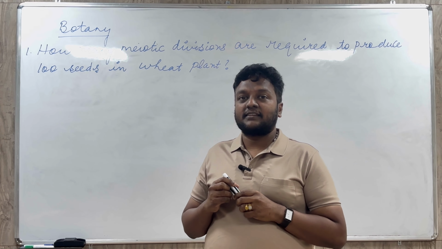Now we have to calculate the number of meiotic divisions. That is the question, isn't it? So when this microspore mother cell undergoes meiosis, one microspore mother cell can produce 4 male gametes. So you have to keep this in mind.